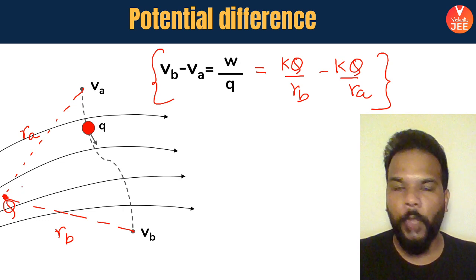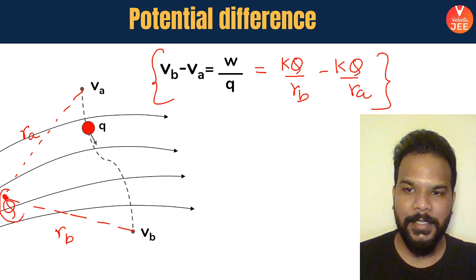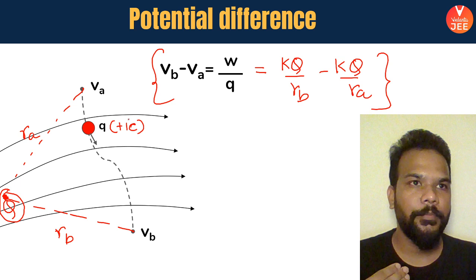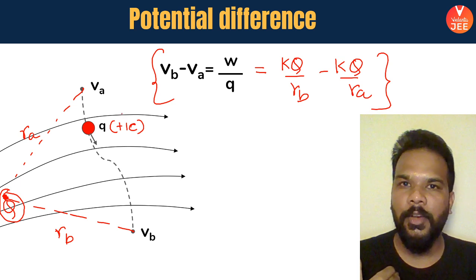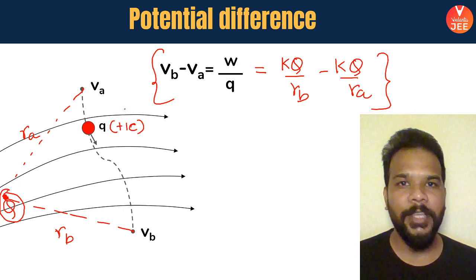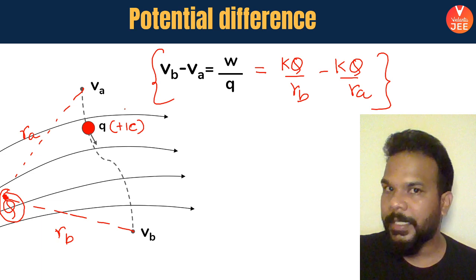All you should think in this case right now, guys, is that unless this charge is present, this small q charge, or you can say the unit positive charge, will not experience any kind of attraction or repulsion or any kind of force. For it to experience a force, there has to be another charge present in the vicinity.